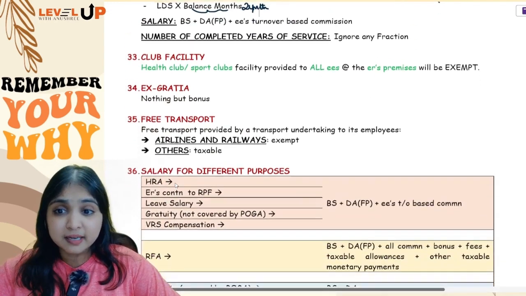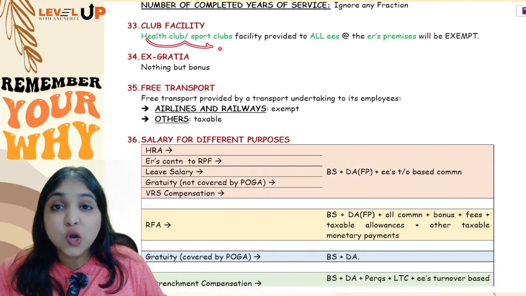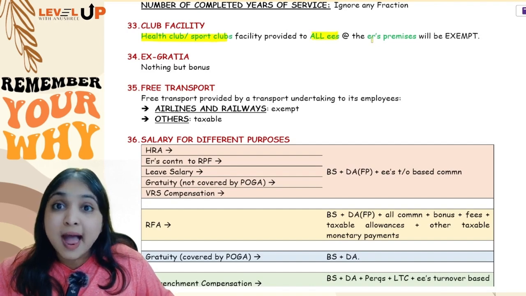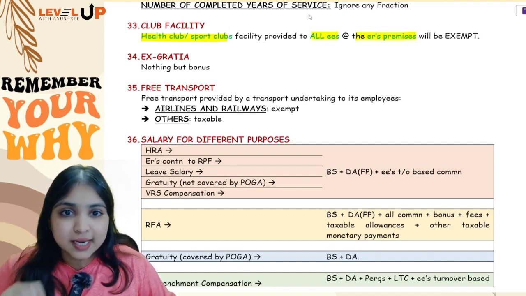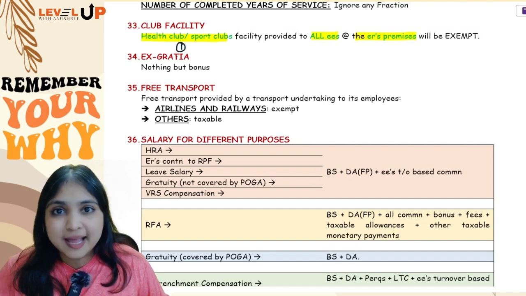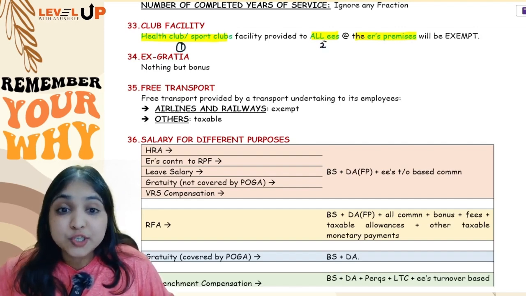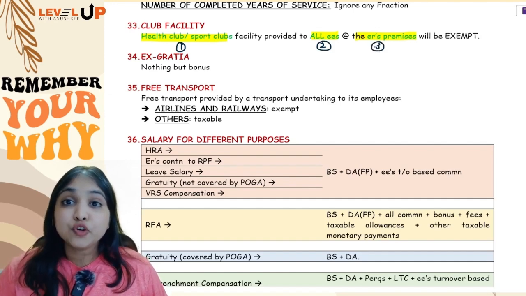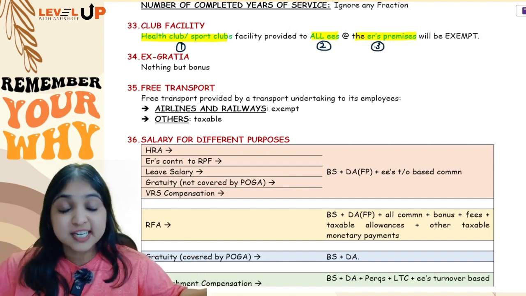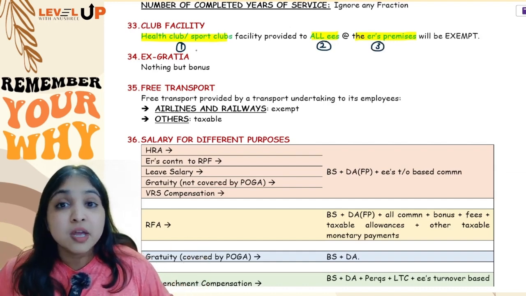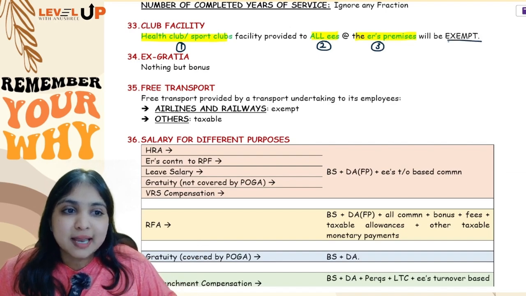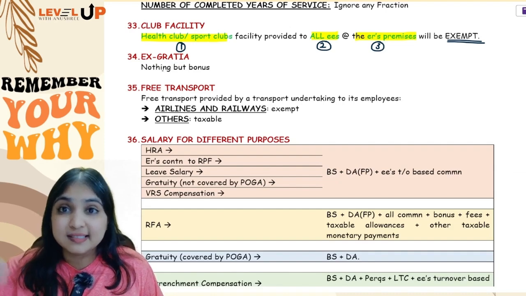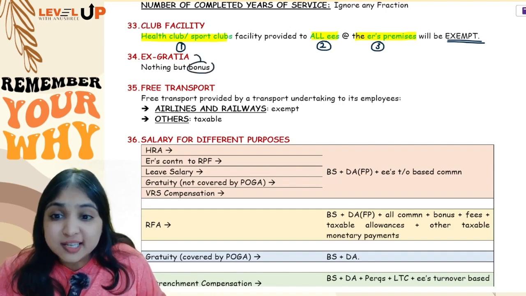Okay. Then if your employee is getting any health club facility or a sports club facility, and this facility is for all employees and it is at the employer's premises, so 3 conditions. Condition number 1, the facility should be health club or sports club facility. Condition 2, it should be for all employees, and condition 3, it should be at the employer's premises. Employee should not go to some other place for the facility. The facility should be available in the employer's premises itself. If all these 3 conditions are fulfilled, then that perquisite will be fully exempt. Okay, small point. Then ex gratia, if the question says assessee has received ex gratia, treat it just like bonus.